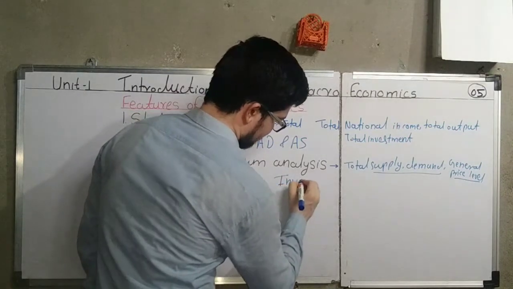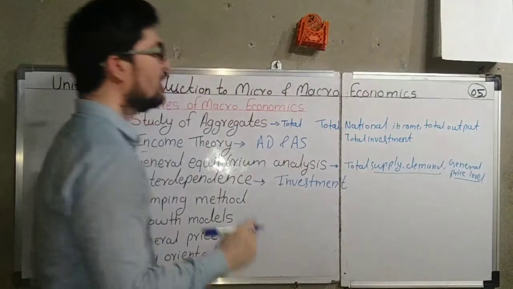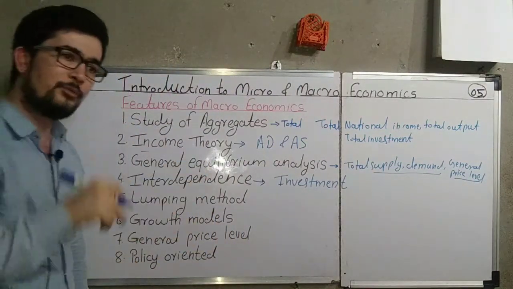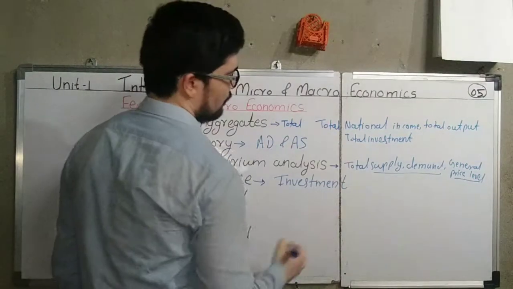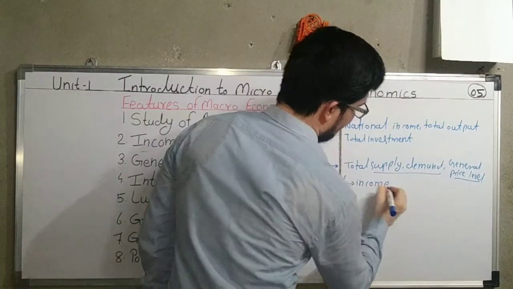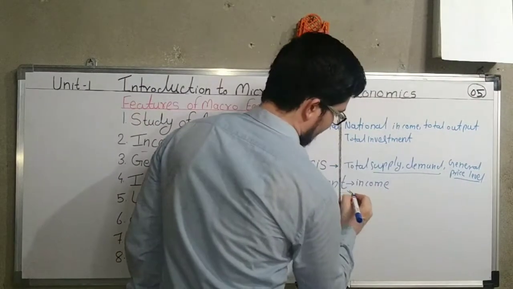Investment. Okay, in macroeconomics we discuss about the total investment, the investment made by all the businessmen in the country. When that investment is made, that investment will affect the income. Okay, means when investment is made, it will also affect the employment.